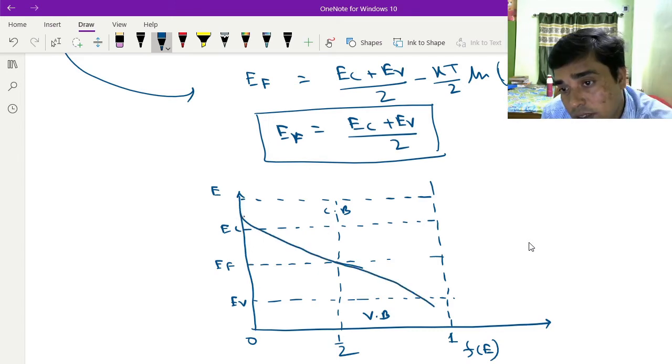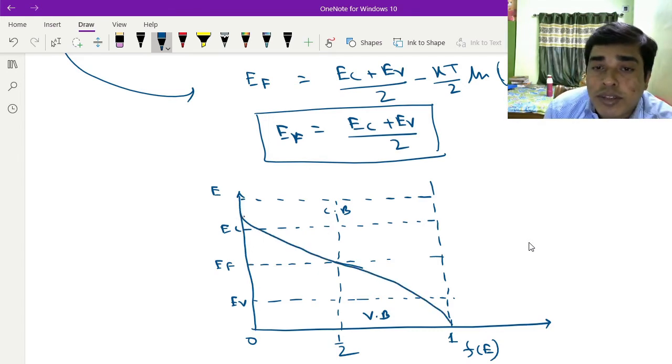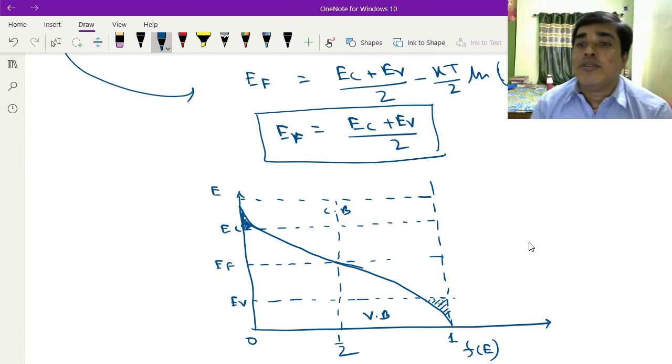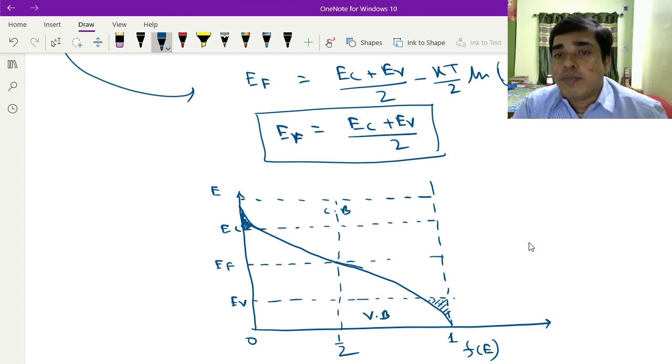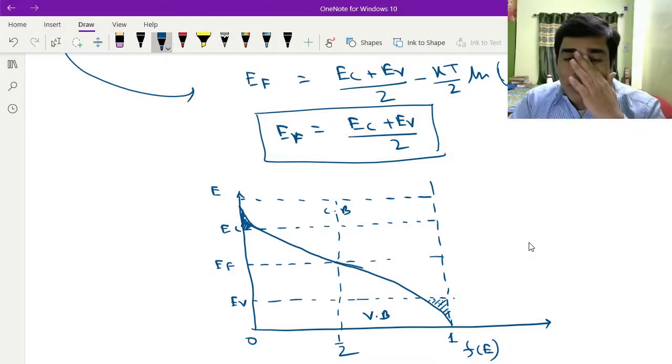Here you see that this portion will be vacant and this portion will be filled at greater than zero temperature. This portion must be equal. So this is the Fe versus E energy diagram, this is the graph.